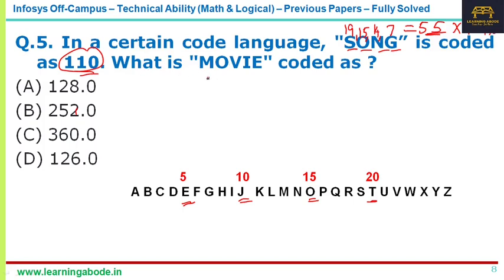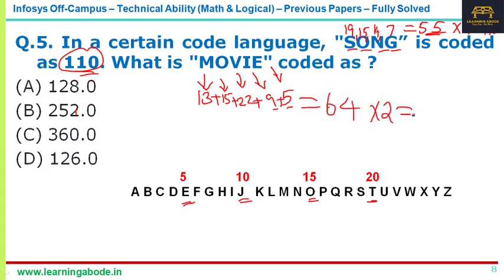Now let's try to code a movie. M is 13, O is 15, V is 22, I is 9, and E, of course, is 5. Now if you sum it up, what do we get? 13 plus 15 is 28, 28 plus 22 is 50, 59 and 64. So the total is 64. Now 64 into 2 is 128. That's the code, that's answer option A for question number 5. It is again a very popular kind of question.